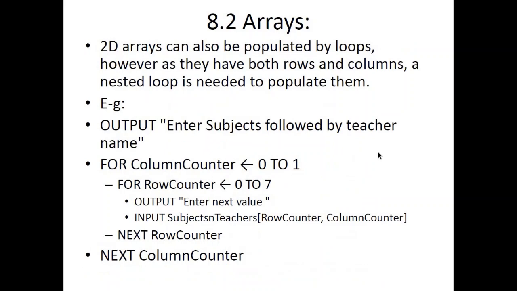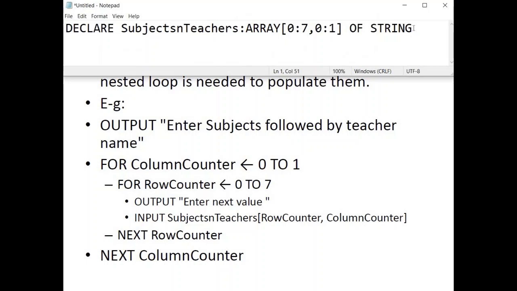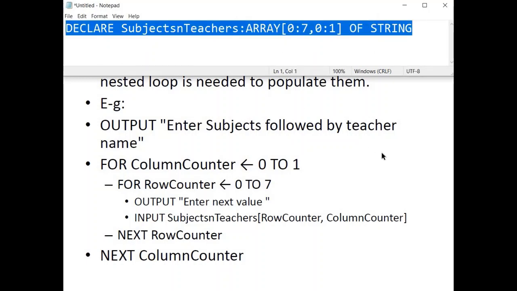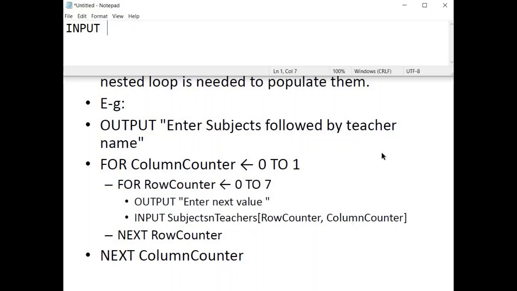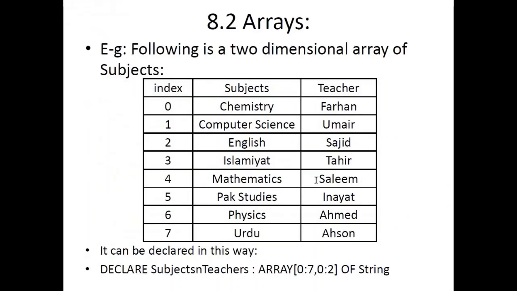So if you want to populate a 2D array, you can do that by loops, or if you want to write just one value, then you can also do it like this with input. If you have to write a single value in a 2D array, let's suppose you have to change this name to something else. First of all, let's find out the index number for this. The row number for this is 2 and the column number is 1. This is the 0th column and this is column 1 if we are starting at the 0,0 position.